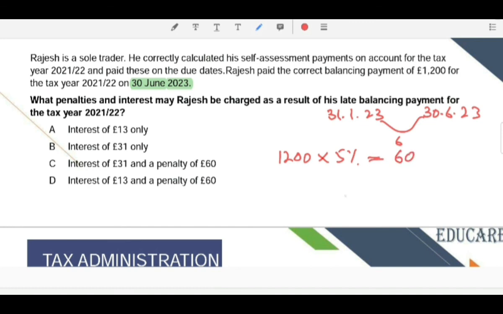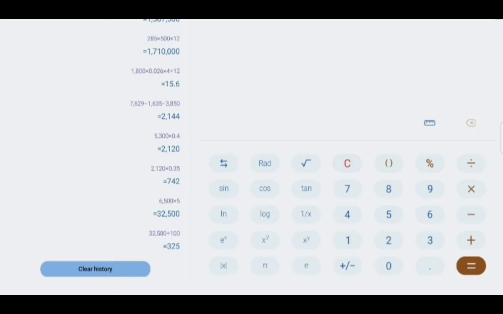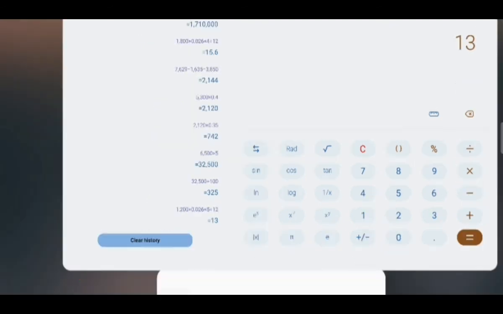And interest would be charged from 31st January to 30th June, a period of 5 months. This would be 1,200 at the rate of 2.6% for the period of 5 months. It would be 13.